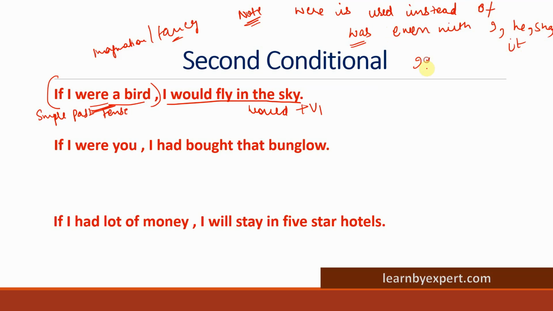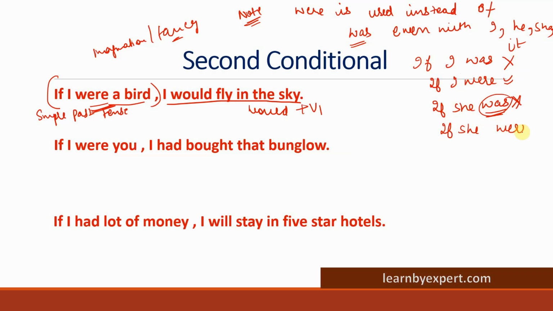If I say if I was, this is incorrect. Correct will be if I were. If I say if she was, then it will be incorrect. If you see was with if, blindly mark it as the error. The correct form will be if she were.